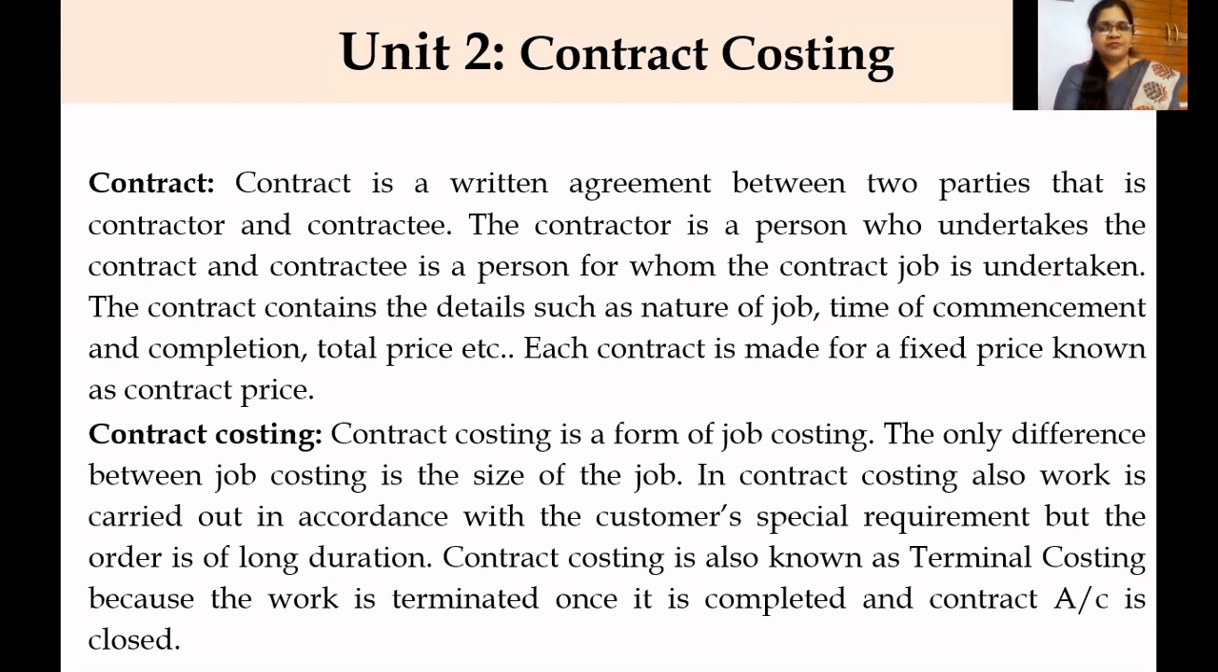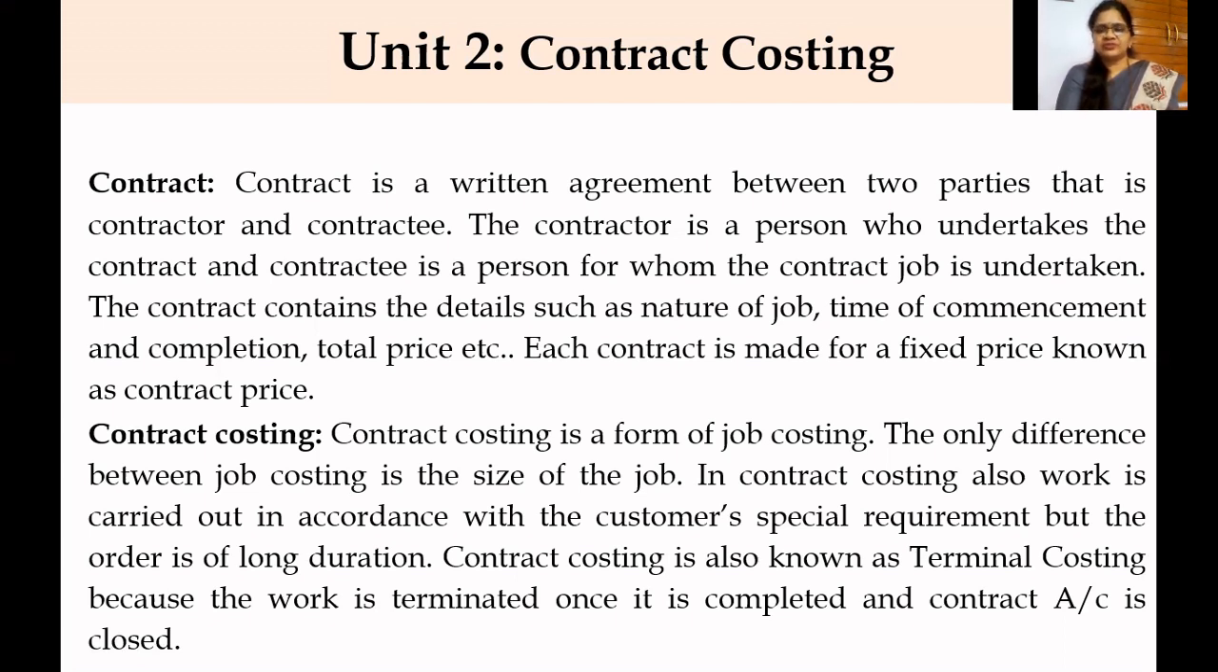So here we understood that contract is an agreement between two persons, that is contractee and the contractor. One person gives the work, another person does the work according to the specification. There will be common terms and conditions where both will agree for an agreement, and the contract will be signed. And contract costing is a form of job costing. The only difference from job costing is the size of the job. The duration in contract costing will be long, and the duration in job costing will be short.